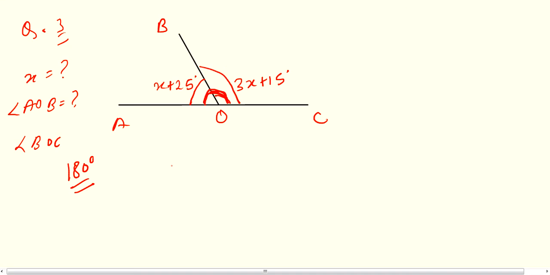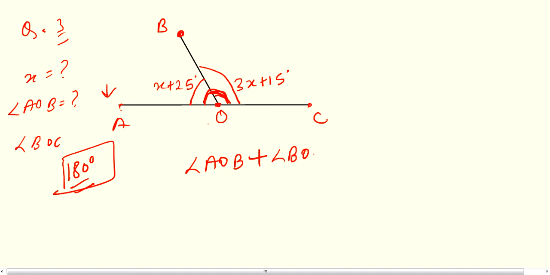Now how we can solve this? AOC is a straight line, so that is a straight angle, and value of a straight angle is 180 degree. So you have to start from either A or C. So I am starting from here, A. So angle AOB plus angle BOC will be equals to 180 degree. So AOB means this angle and BOC means this angle.